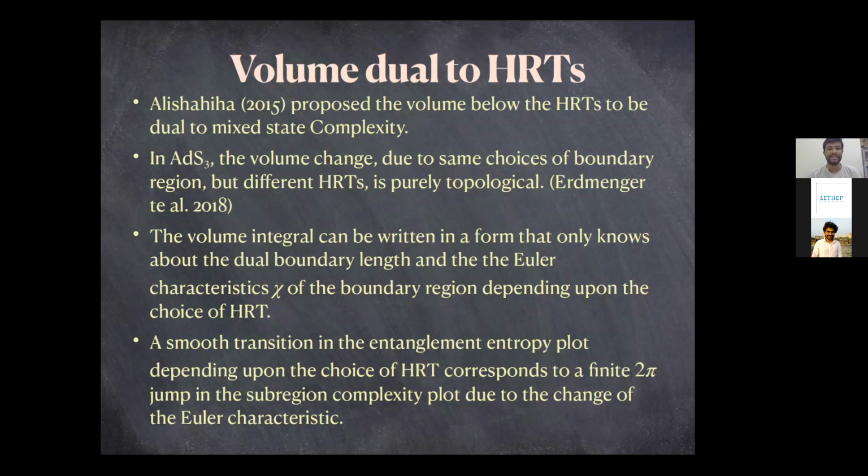So in AdS3, in a paper called Topological Complexity by Edminger and collaborators, they have shown that the volume change due to some choices of boundary region is purely topological.